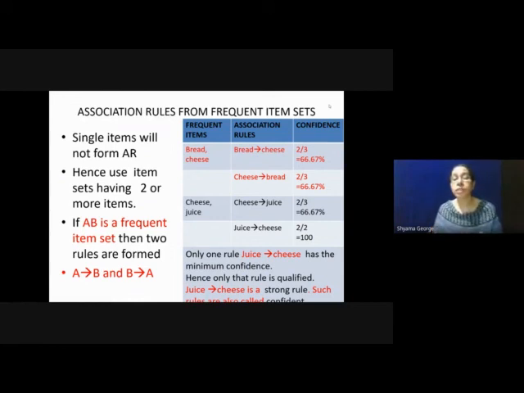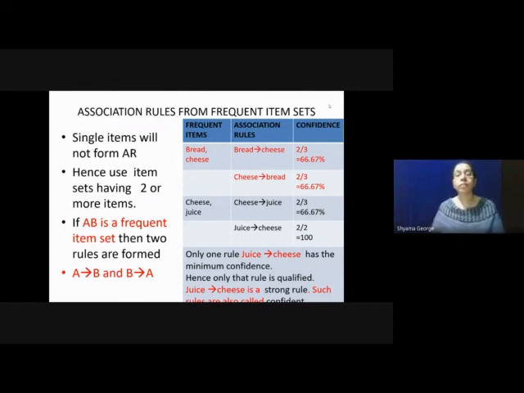Now coming to the rule cheese gives juice. The number of times cheese and juice appear together is 2, divided by the number of times cheese appears, which is 3. The confidence value is 2 by 3, which is 66.67. Now the rule juice gives cheese. The number of times cheese and juice appear together is 2, and the number of times juice occurs is also 2. So the confidence of juice gives cheese is 2 by 2, which is 100%.